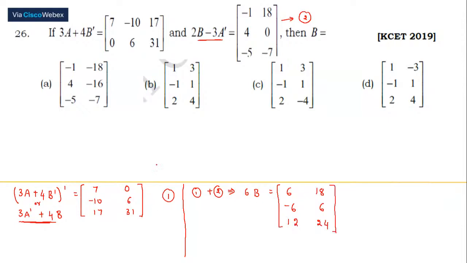Okay, added this matrix to the second matrix. We have 6B. Finding out B is not at all difficult for us. You have to just divide by 6. And when you divide by 6, this is going to give us 1, 3, minus 1, 1, 2, and 4.